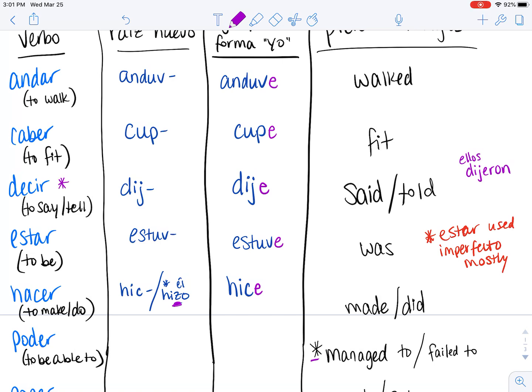So we'll come back here. Now, if we use poder negatively, if we say no and then poder in its form, we're going to mean that we failed to do it.